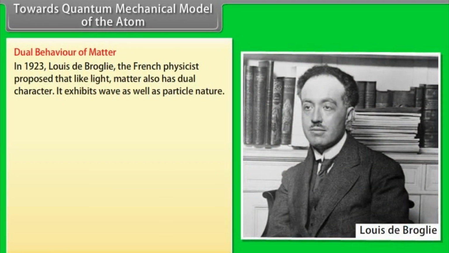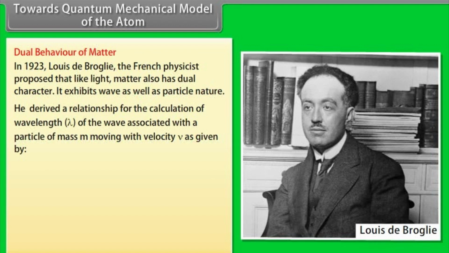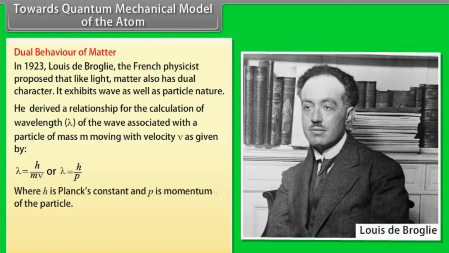Towards the quantum mechanical model of the atom: dual behavior of matter. In 1923, Louis de Broglie, the French physicist, proposed that like light, matter also has dual character. It exhibits wave as well as particle nature. He derived a relationship for the calculation of wavelength lambda of the wave associated with a particle of mass m moving with velocity v, as given by lambda is equal to h by mv, or lambda is equal to h by p, where h is Planck's constant and p is the momentum of the particle.